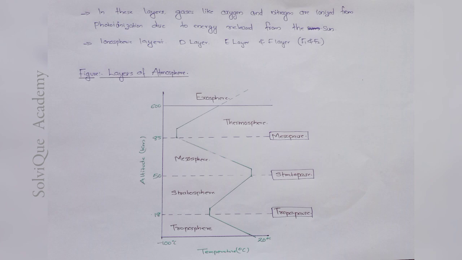The green curve shows the variation of temperature in each layer. Starting from 20 degrees Celsius in the troposphere, the temperature gradually decreases. And entering the stratosphere, the temperature then increases. And from the mesosphere, it decreases when the altitude increases. And in the thermosphere, the temperature increases as the altitude increases.